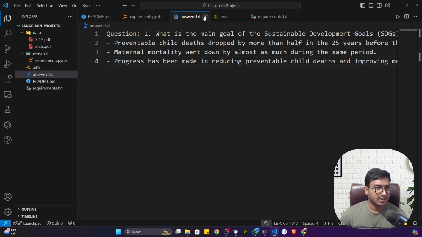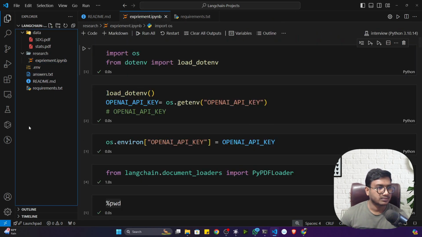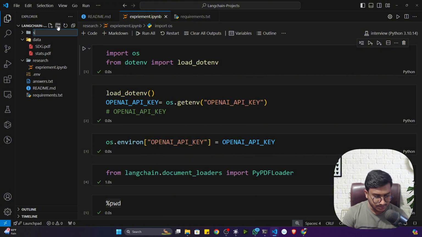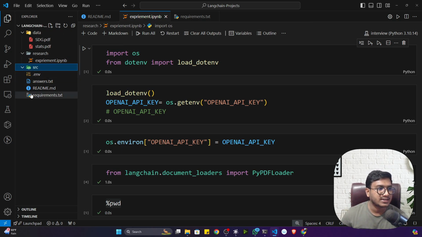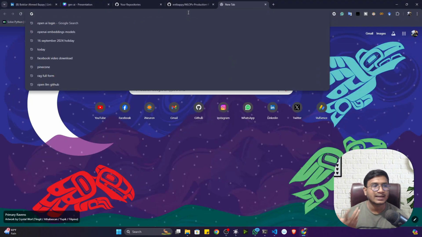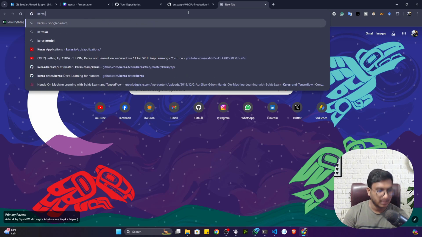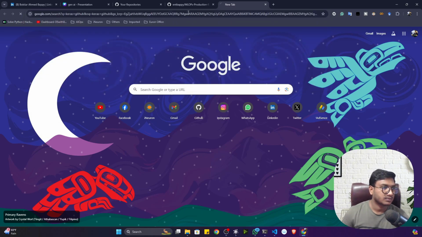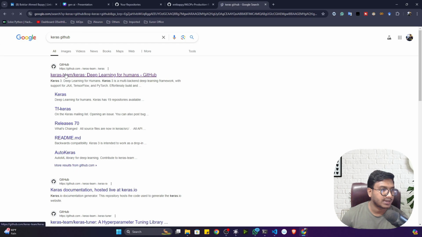So now let me close everything. On the left hand side, I'm going to create a folder and name it src, because this is going to be my source folder. Inside that, I'm going to write some helper-related functions. If you open any real-time implementation of any package or project in Python, let's say if I open Keras on GitHub, you will see that they have also created this kind of folder structure.